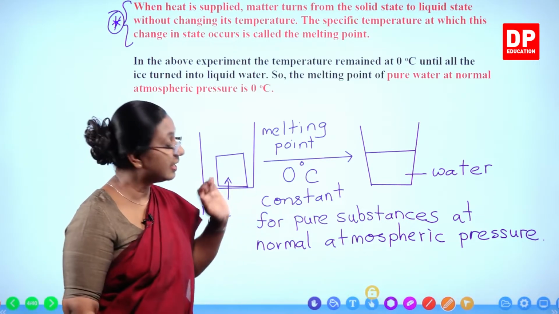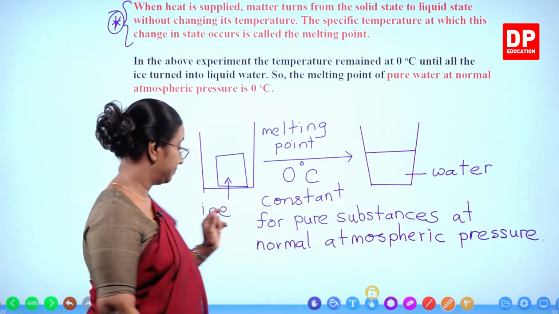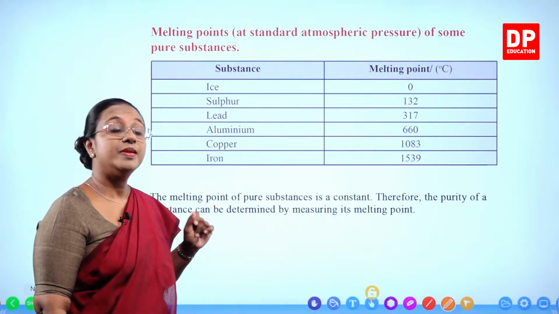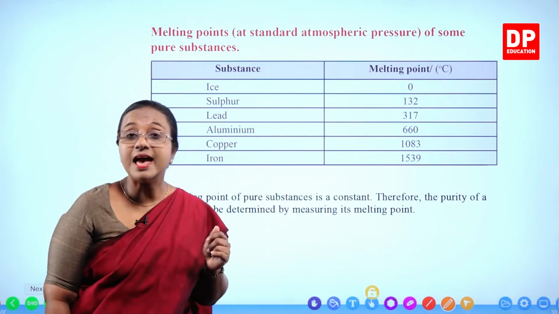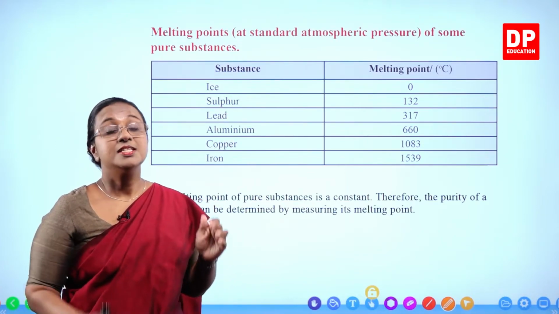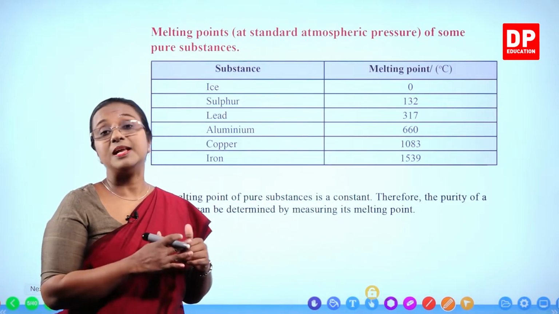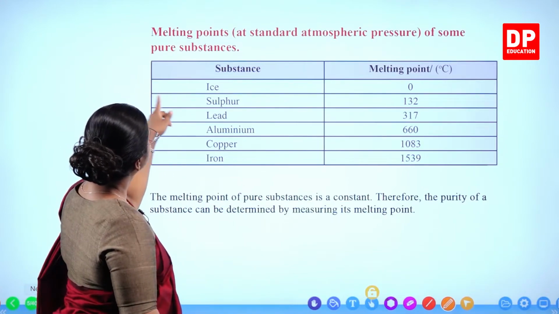So to get a little bit more understanding, I will move on to the next slide. Here you can see melting points at standard atmospheric pressure of some pure substances are given. We use the term normal atmospheric pressure, and we use the term standard atmospheric pressure. Standard atmospheric pressure is the pressure at which we compare the melting point of substances.